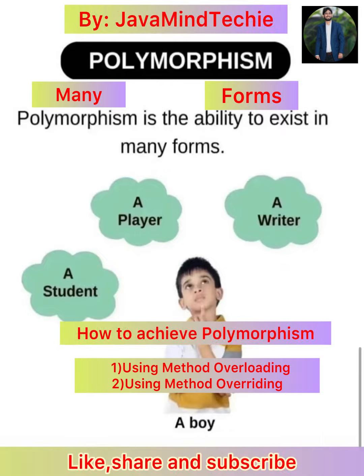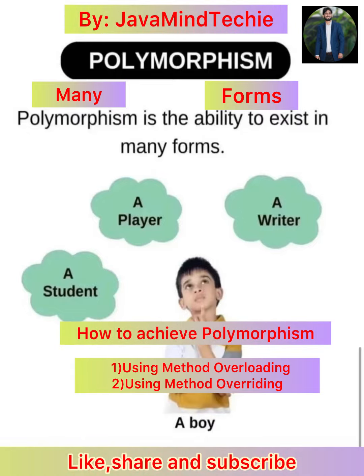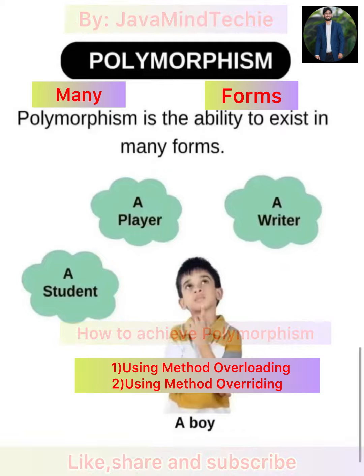So guys, let's understand with the definition first. What is polymorphism? Polymorphism in Java is a concept by which we can perform a single action, a single task, in different ways.